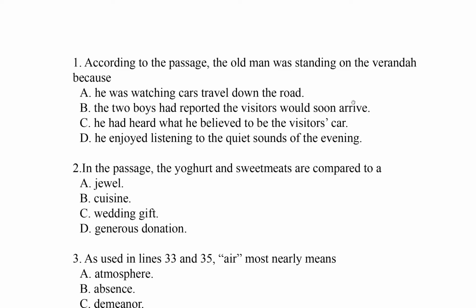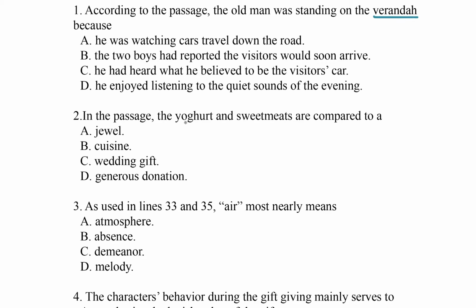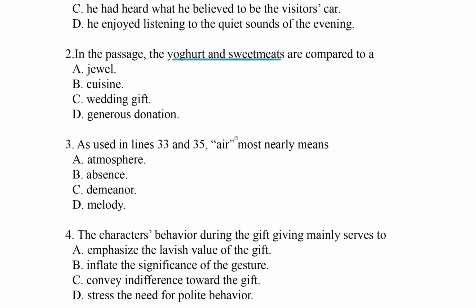Let's move over to the questions. All right, question 1. According to the passage, the old man was standing on the veranda because... Cool. So for this, I'm going to underline veranda, and then later as we're going through the passage, when we come across the veranda, we'll just circle it. This is just asking us why the old man was standing on the veranda. Okay, question number 2. In the passage, the yogurt and the sweetmeats are compared to... Cool. So again, this is another keyword kind of question. So as we go through the passage, we'll be looking for yogurt and sweetmeats, the mentions of that.